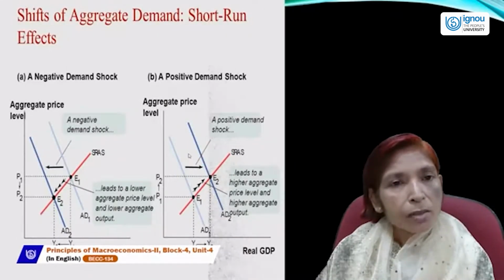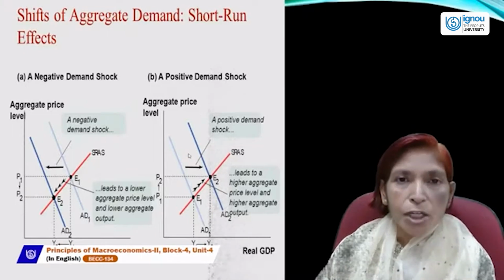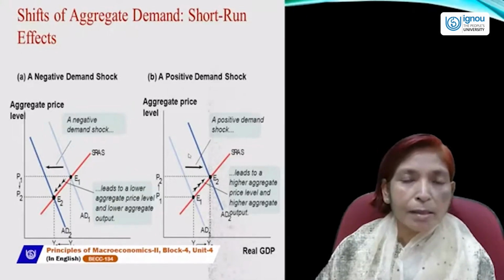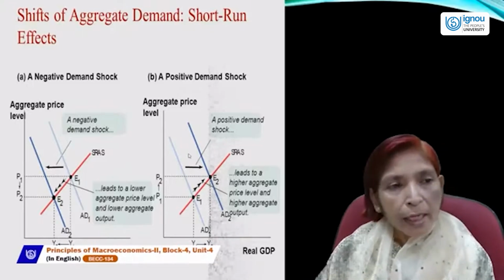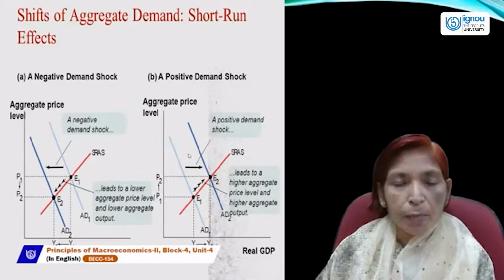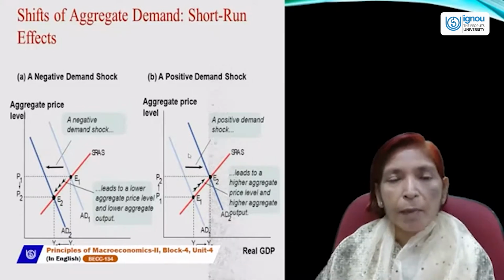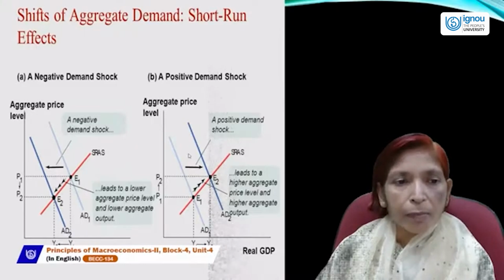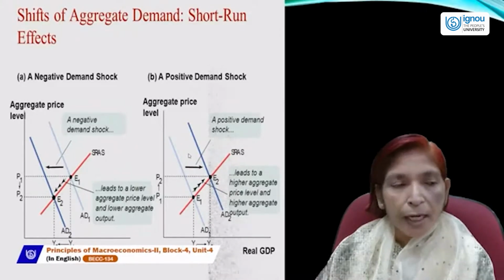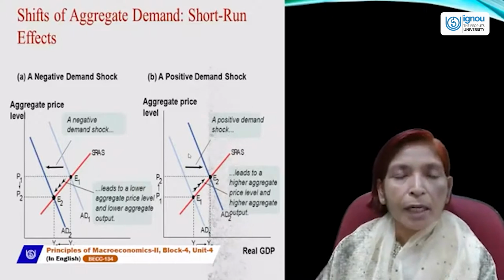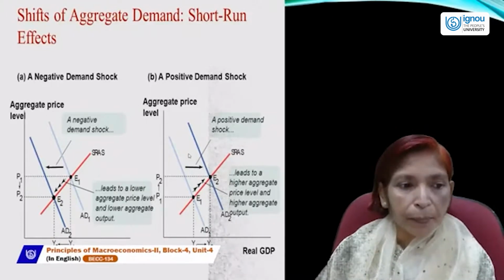Aggregate demand can also change in the short run. Aggregate demand shocks may be known as shifts in aggregate demand. Aggregate demand can shift in a positive way or in a negative way. If aggregate demand increases, it will be called a positive demand shock. And if aggregate demand falls, it will be called a negative aggregate demand shock.